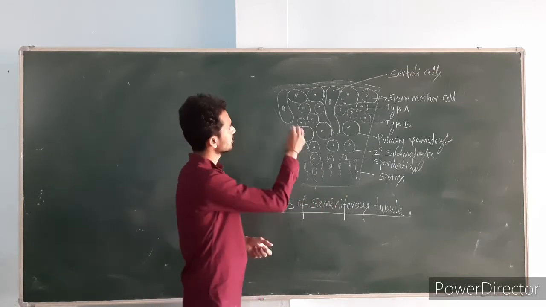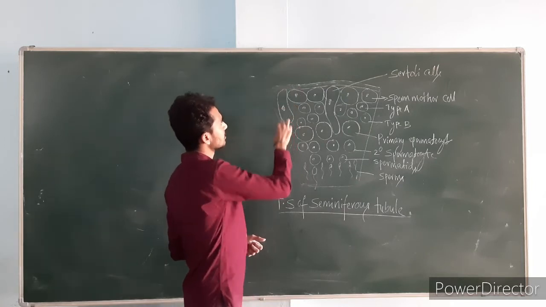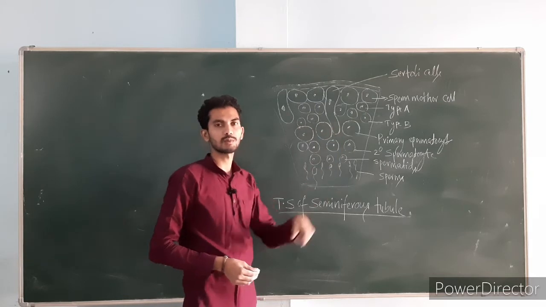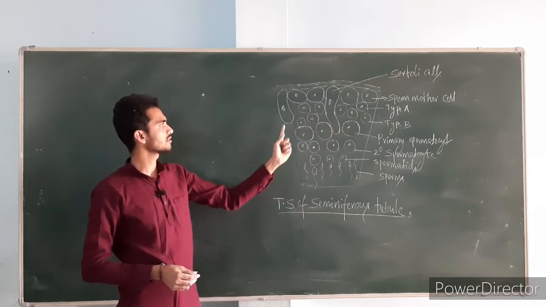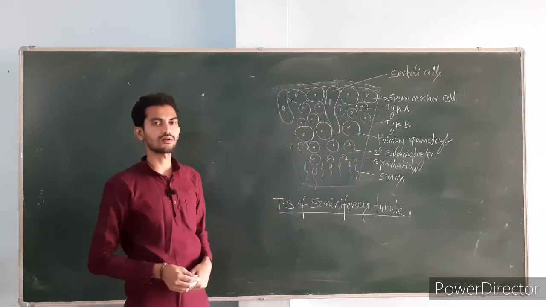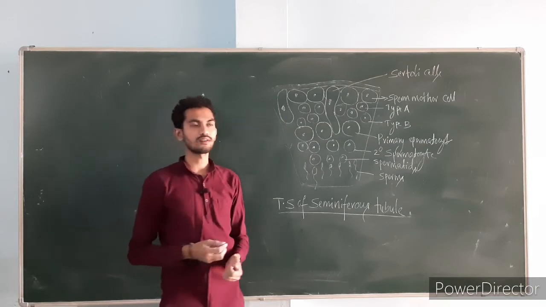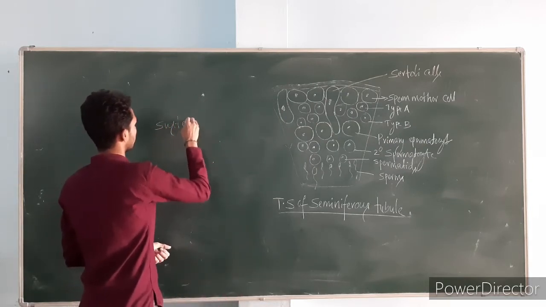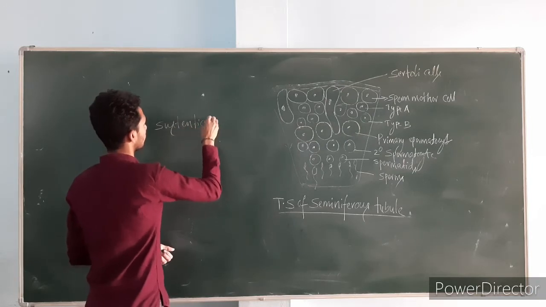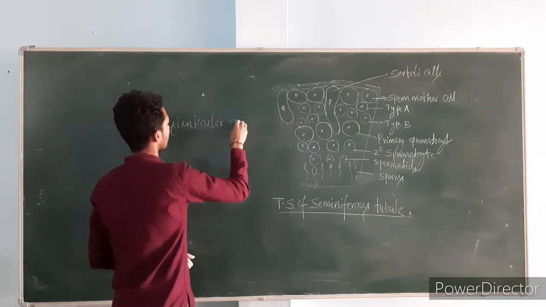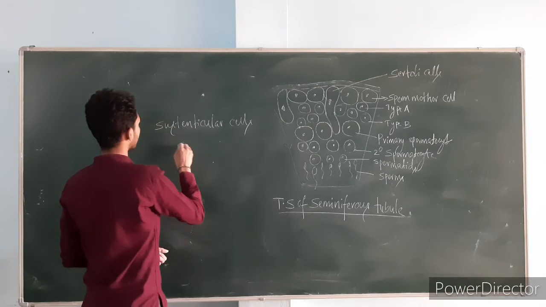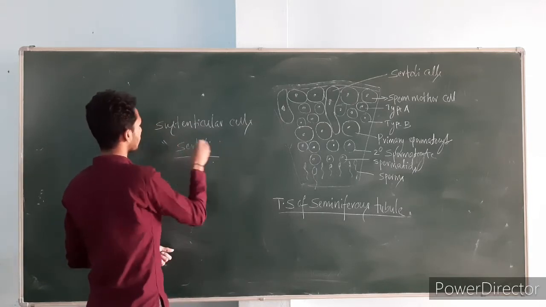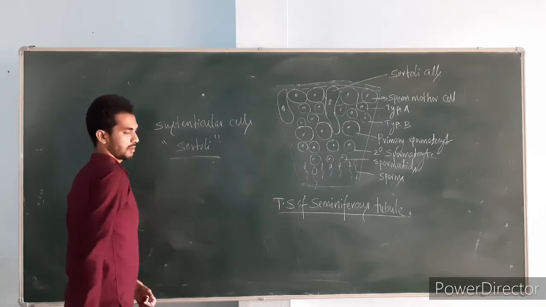Okay, so just see here, some very long cells will be present in between the developing spermatogonial cells. These cells are called sustentacular cells, also called Sertoli cells. These cells are very important in the spermatogenesis process.